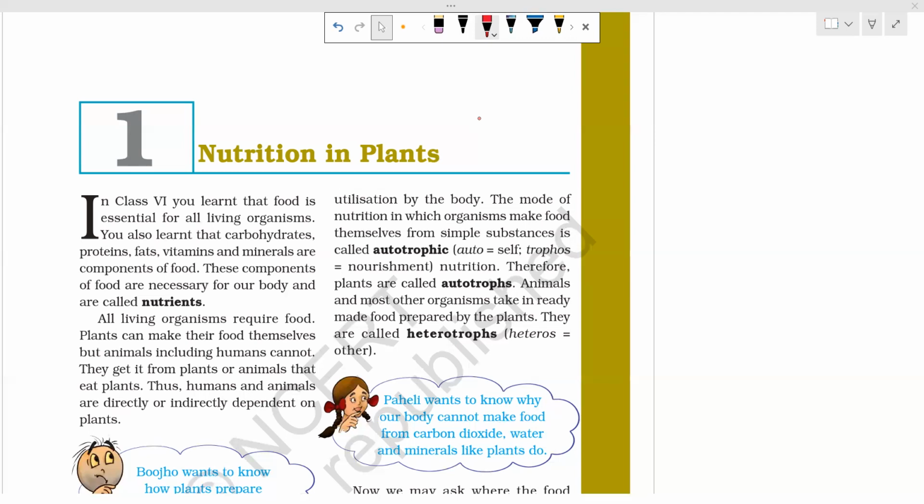Apart from that, you can also have a reference book, but keep your NCERT book as your base, because base is your NCERT only. After that, you can study from a reference book, and what I will teach you in the class, I guarantee you that you don't need any reference book. Okay, so let's start nutrition in plants.